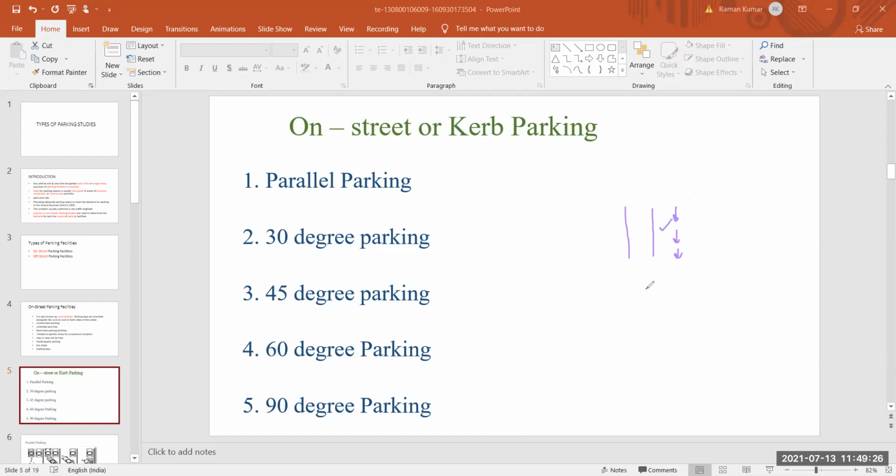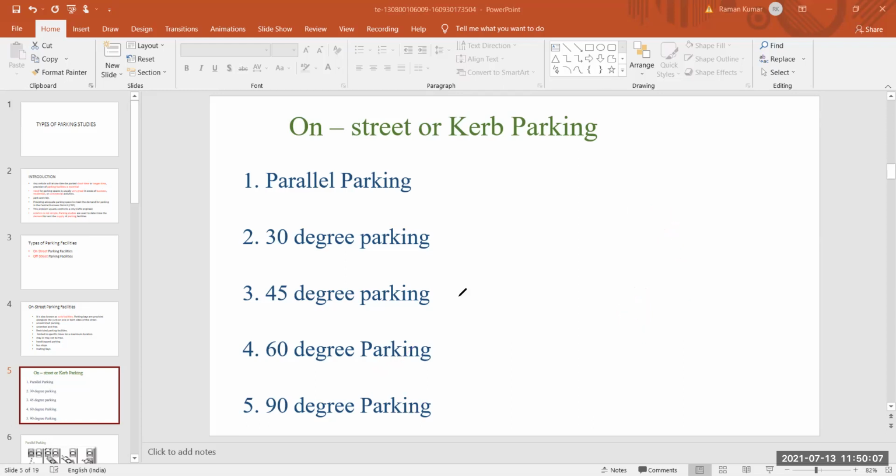Also 30-degree parking: this is your 30-degree angle. On 30-degree parking we park our vehicle, on 45-degree we also park our vehicle, on 60-degree also, and on 90-degree we also park our vehicle. So these are the different angles at which curb or on-street parking is facilitated. These are different types of parking systems.